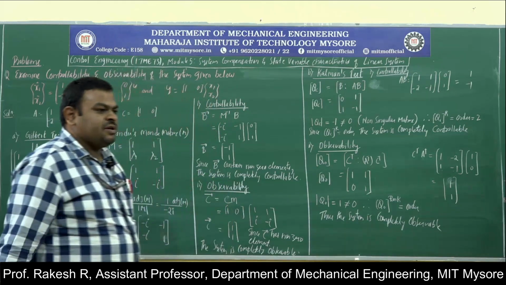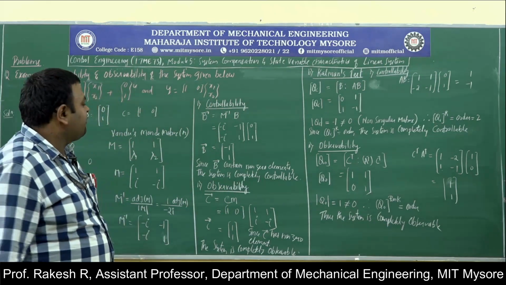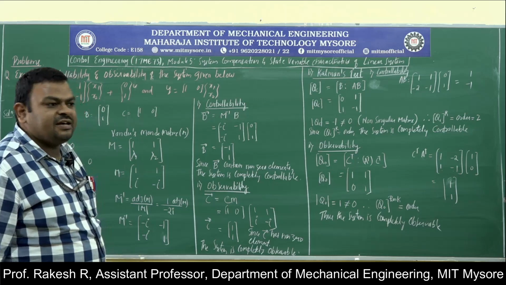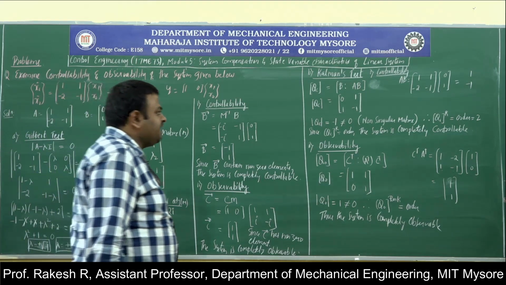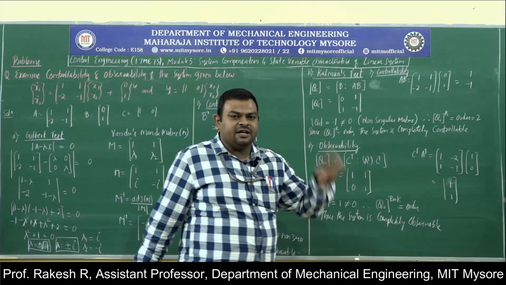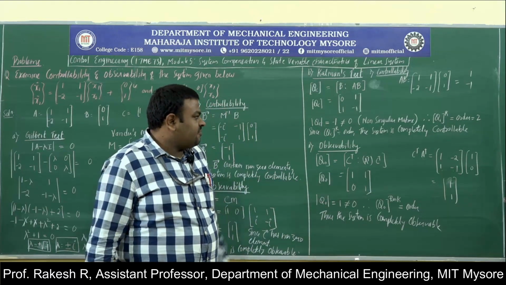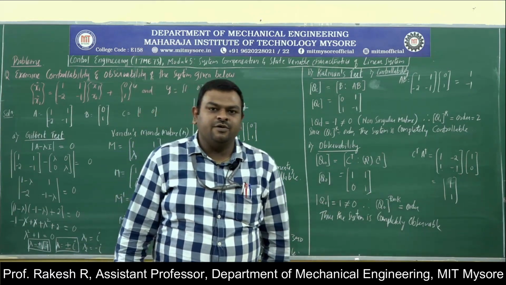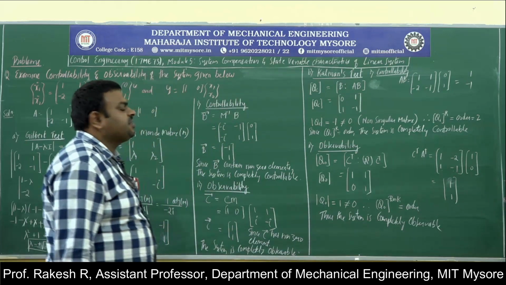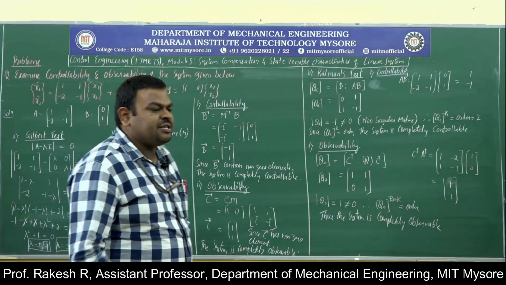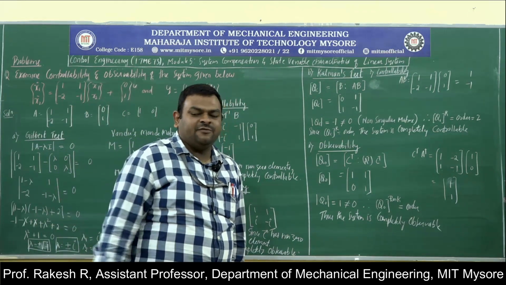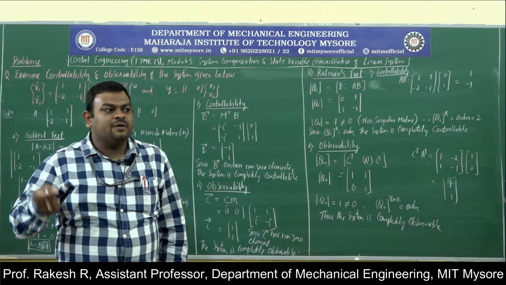So with this we have completed the tests of observability and the tests for controllability, which are the Kalman test and Gilbert test. So with this we have completed module 5. In module 5 we started with system compensation, series, parallel, and types of system compensators.